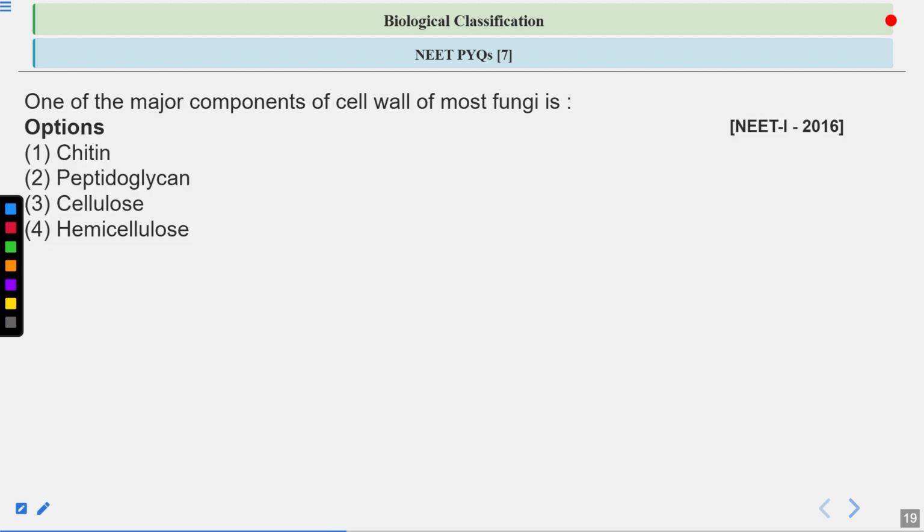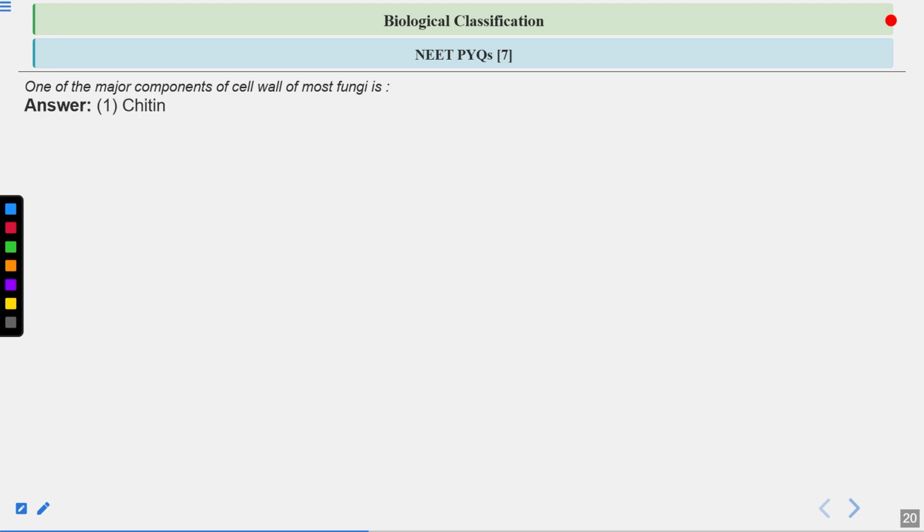Next question, one of the major components of the cell wall of fungi. So this is a very straightforward question here. What is the component of the cell wall of the fungi? So fungi also have a cell wall. What is the composition of the cell wall? What are the options? One is chitin, second is peptidoglycan, third is cellulose, fourth is hemicellulose. So what will be the answer for this question? Let's have a look at the answer. So the answer will be option number 1, chitin.